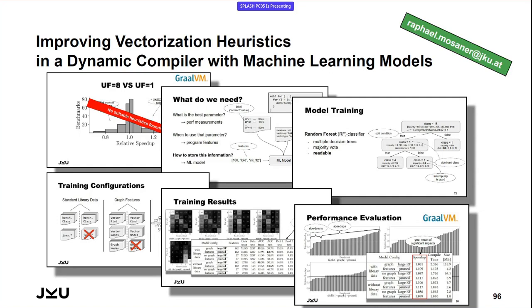Yeah, I mean, I showed a snippet from the random forest, and we also investigated the structure of our decision trees and found some of the parameters which are deemed very important, some of the features which weren't considered to that extent in the current heuristic. So this was one reason why we're using this decision tree based structure, so that we can get information and improve upon the existing heuristics. Yeah, definitely.